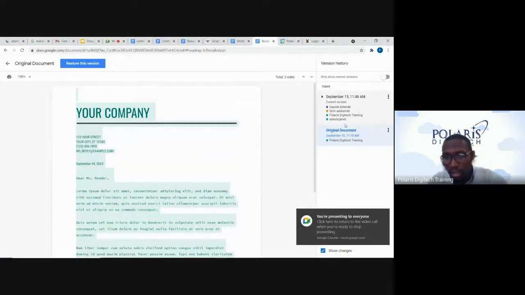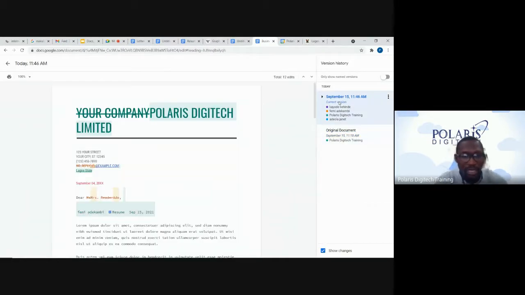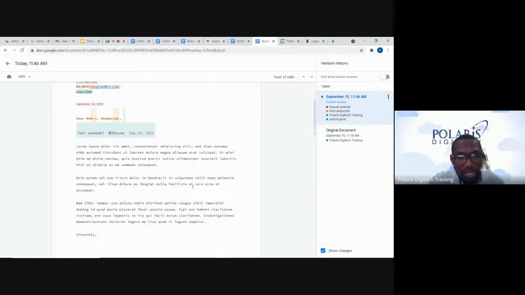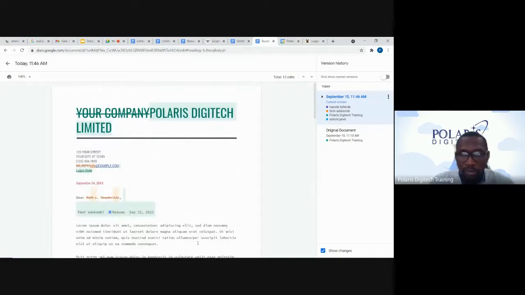So, okay, we can see the other one, the current version we are on now. Once I click on that, it automatically shows me the current version, and it will show me those that have worked on it. Everyone is assigned a different, particular color. So you can see everything is there now. This will avoid the loss of a flash drive, or it's corrupted, or it's damaged. You don't actually need to have any device you are storing this on. Everything is on the cloud, and it's accessible anywhere, at any time.